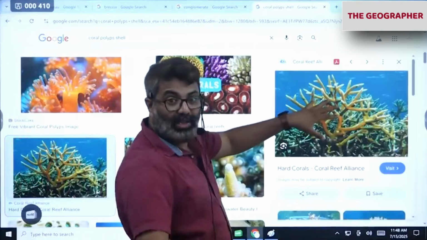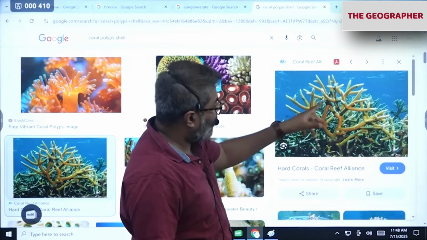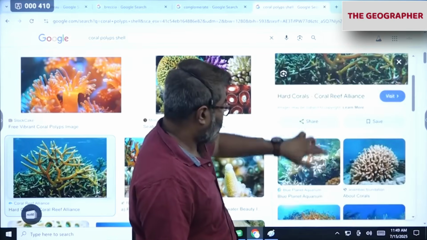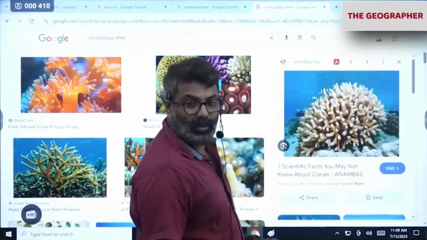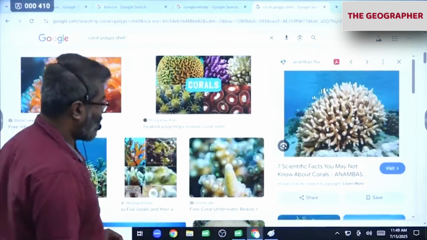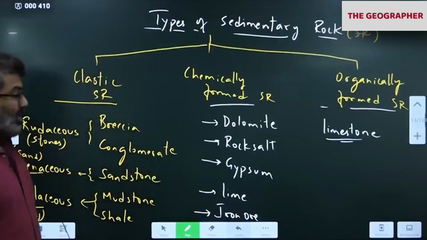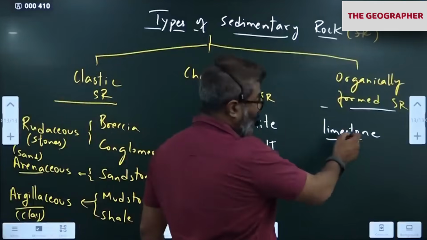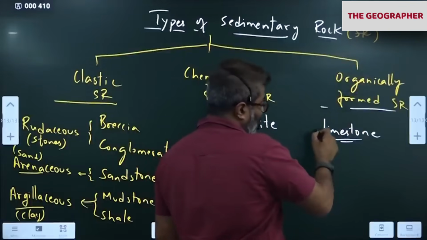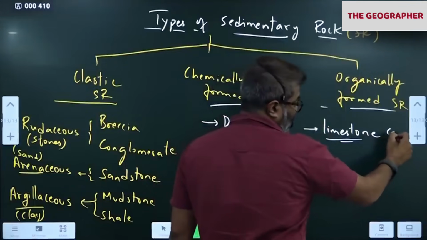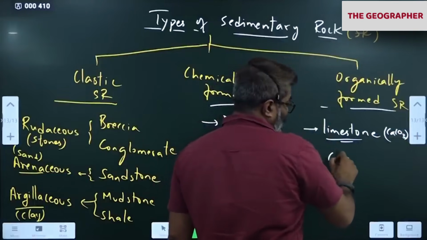I'll talk about zooxanthellae, coral polyps, the symbiotic relationship, how they survive, and all we'll discuss. See how it looks. So limestone. Can you see the color? Okay, coral polyps. So limestone is secreted by various organisms in the water. That is naturally formed, so organically formed. That is one: calcium carbonate, CaCO3. Then coal.